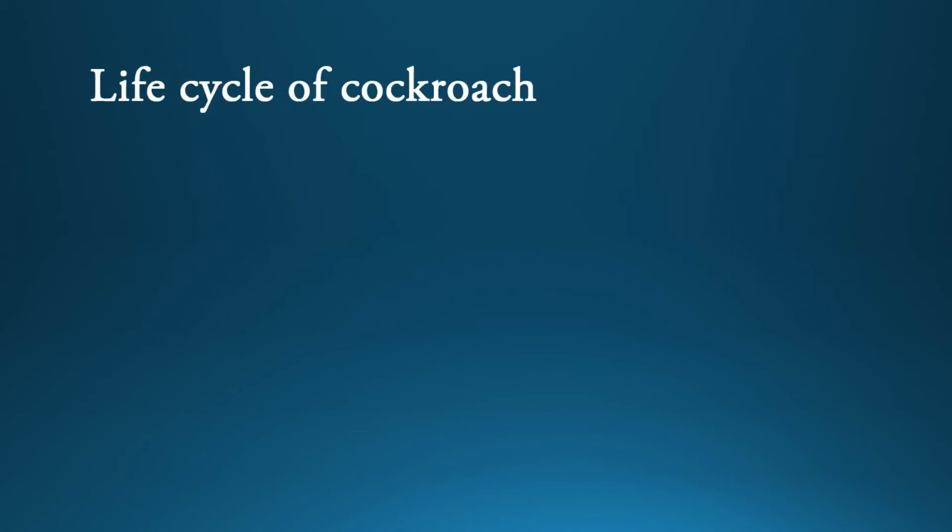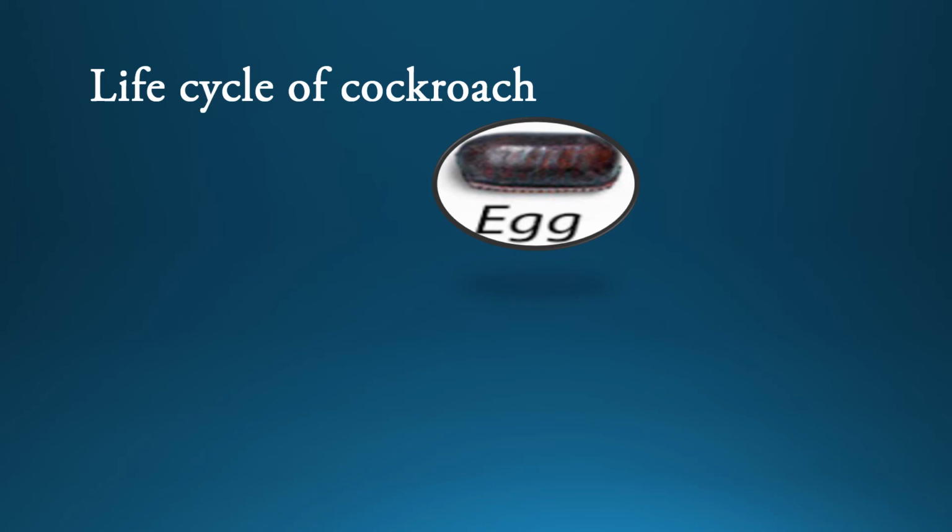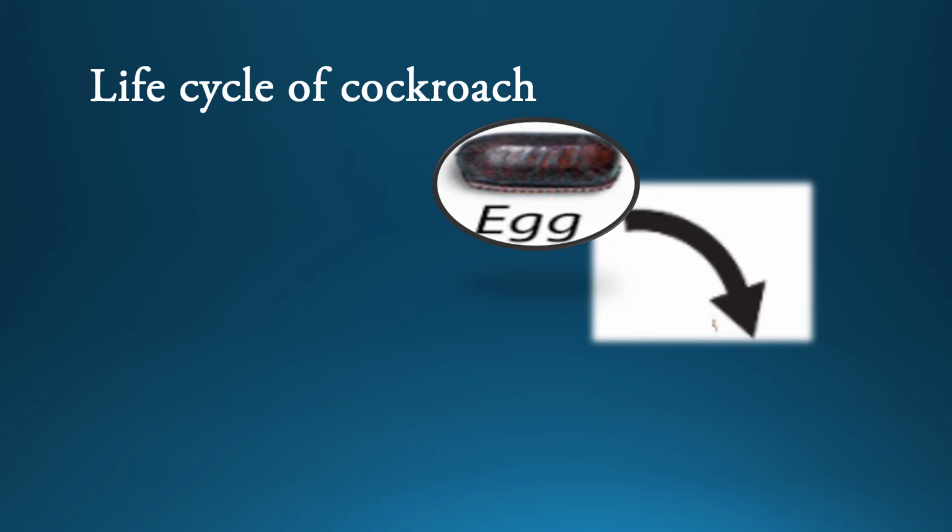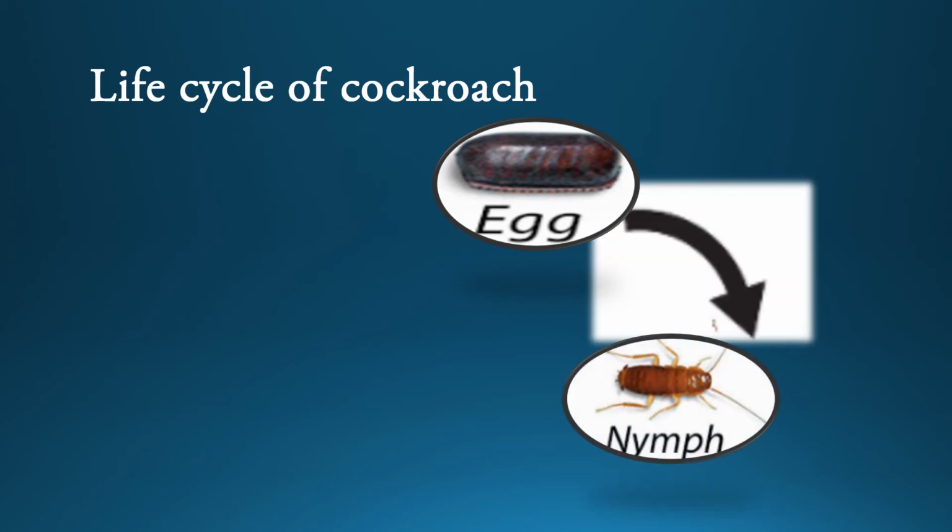Life cycle of cockroach. The cockroach's life cycle includes three stages: the egg, nymph and the adult stage. After 6 to 8 weeks, the baby cockroaches come out of the egg. These immature cockroaches do not have wings. It is called a nymph.